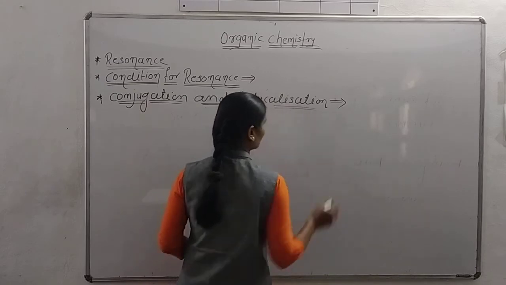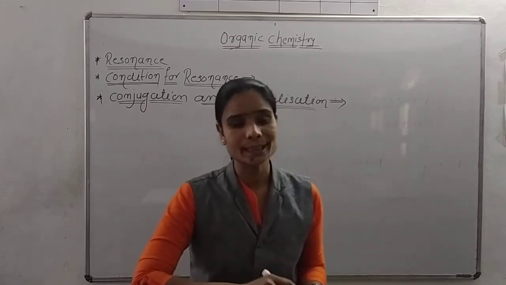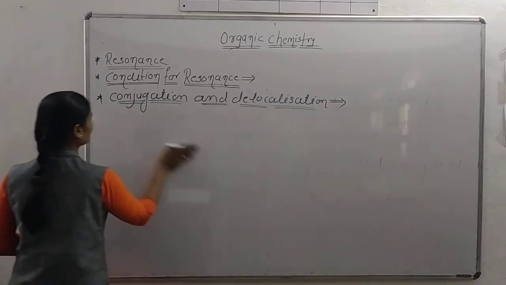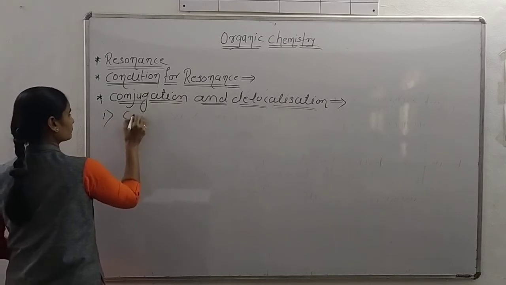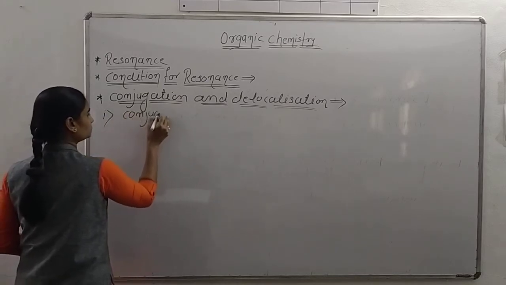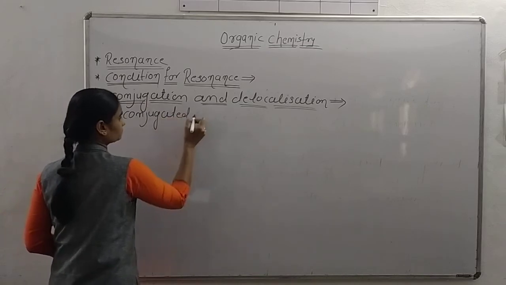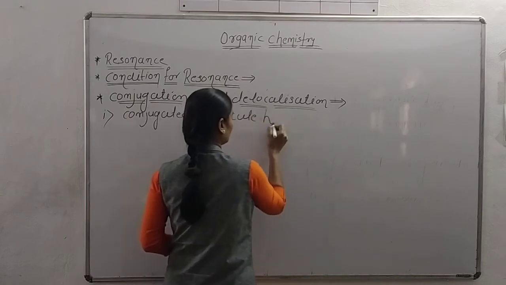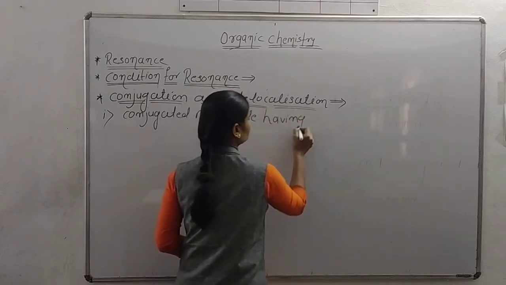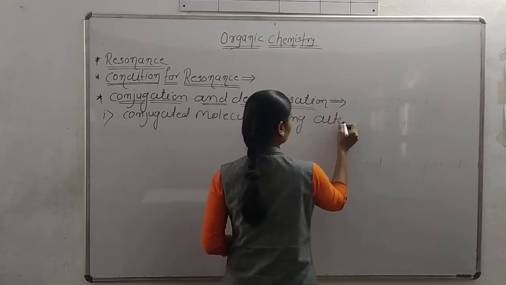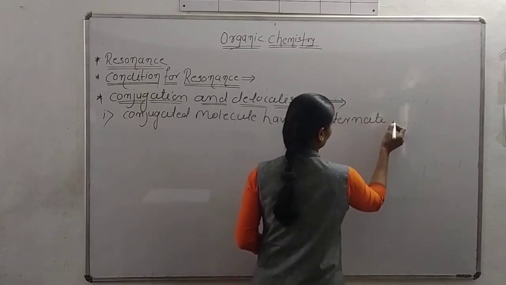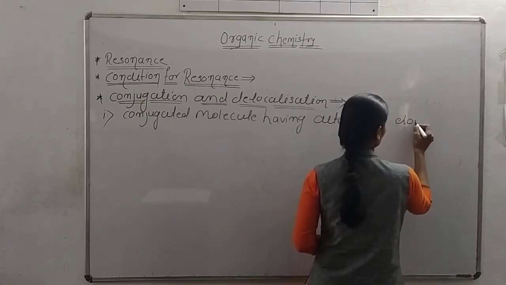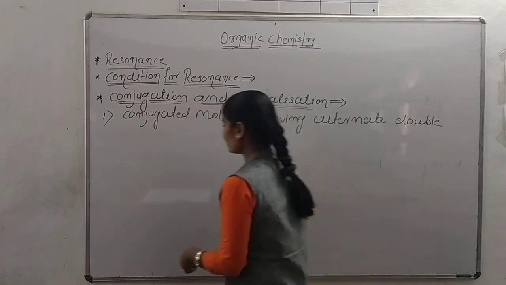Conjugation and delocalization. The first point for this is that the conjugated molecule has alternate double bond and single bond.